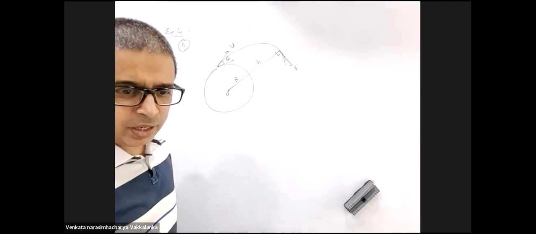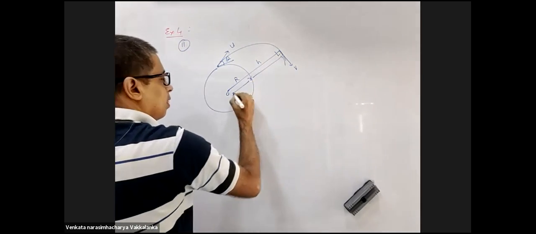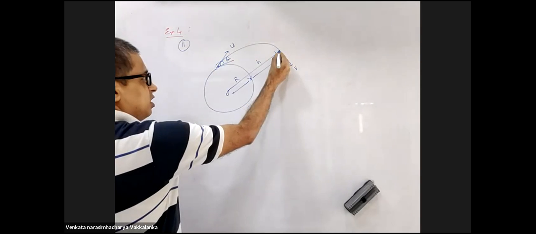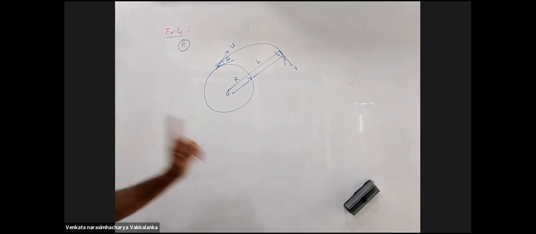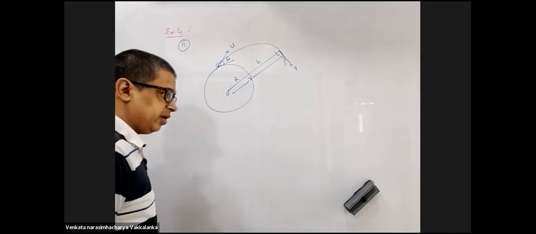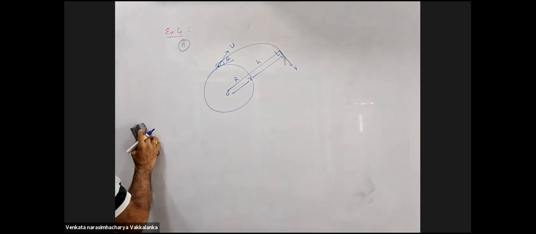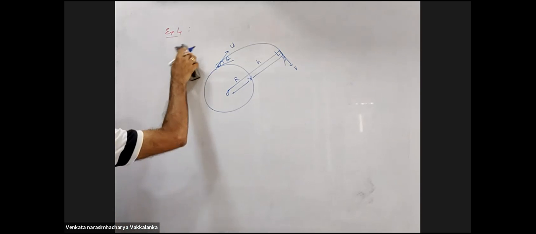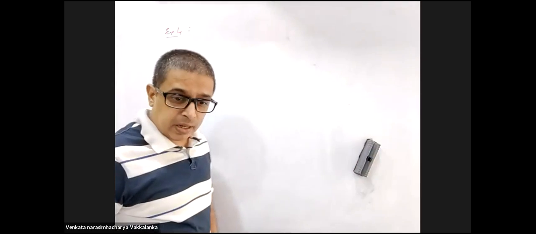Find the height to which the body will rise. Take this as small r. Conservation of energy at these 2 points and conservation of angular momentum. We have done exactly the same thing. You have it in your class notes. Conservation of energy and conservation of angular momentum.